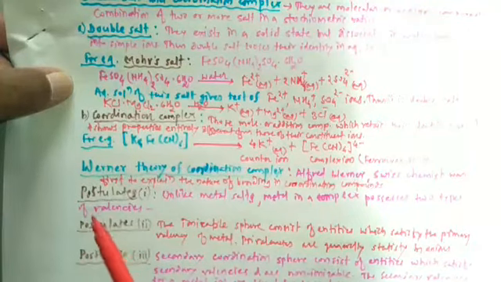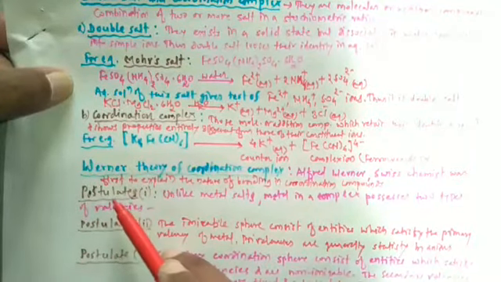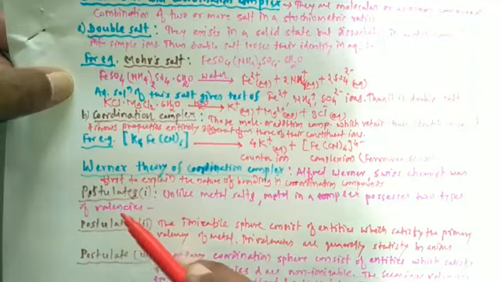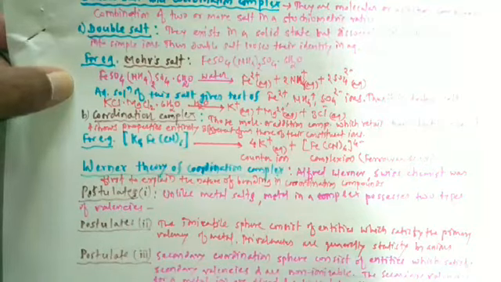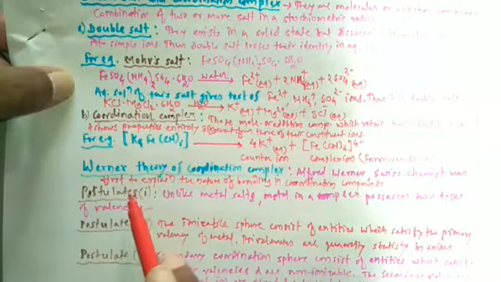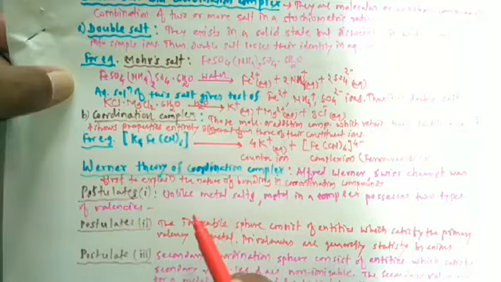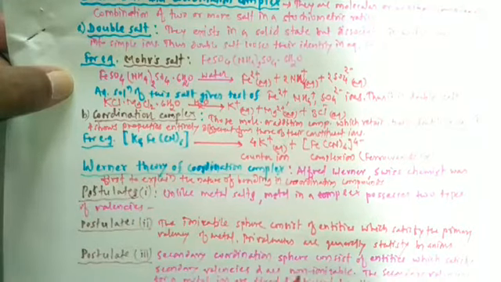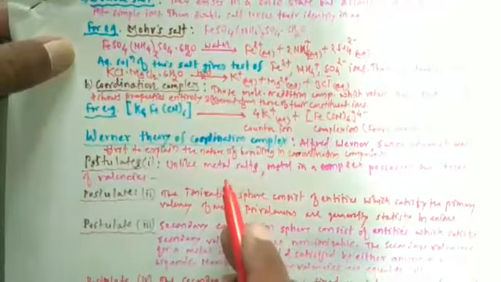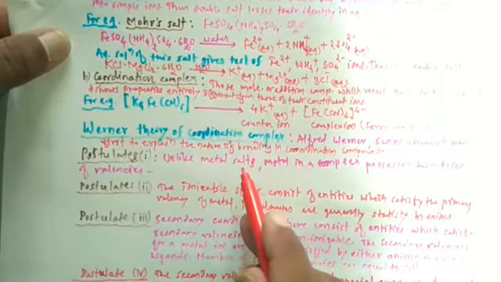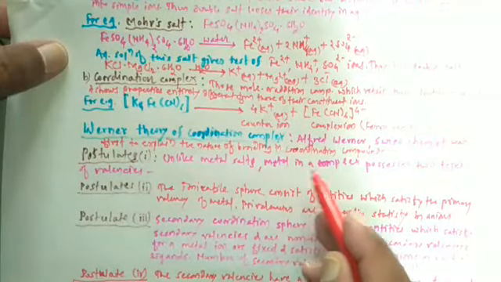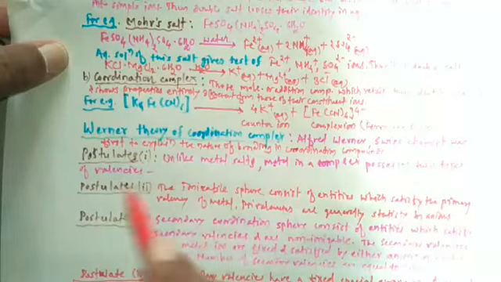He gives the postulates, and these postulates are as follows. Let's study the postulates of Werner's theory. The first postulate is, unlike metal salts, metal in a complex possesses two types of valencies.